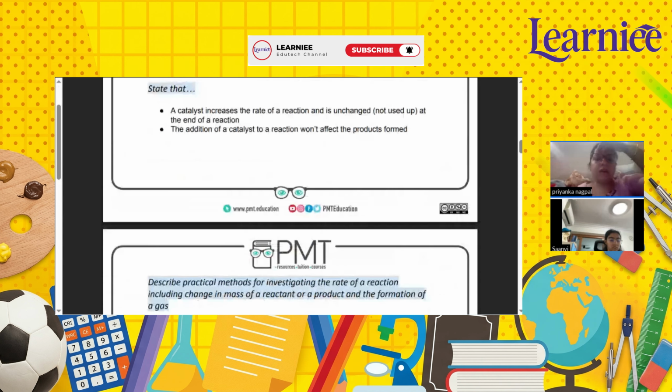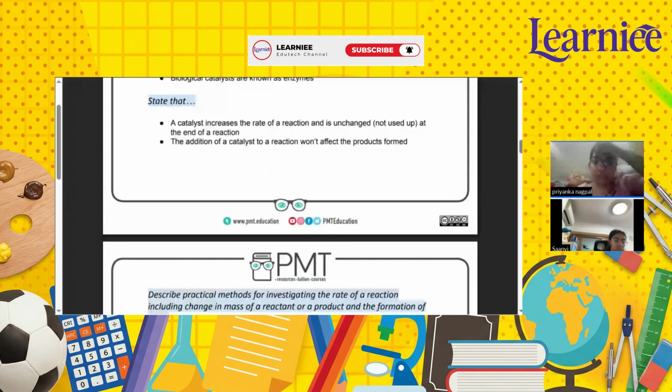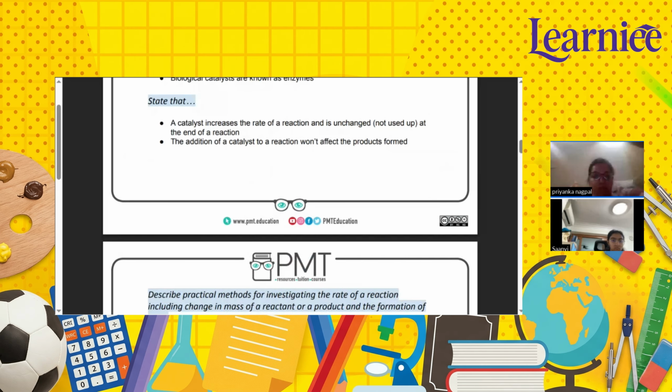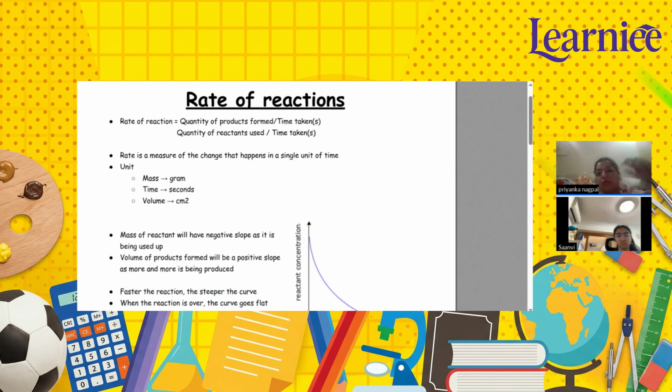Now, say that a catalyst increases the rate of reaction and is unchanged, not used up at the end of the reaction. So the addition of a catalyst to a reaction would not affect the product formed. A catalyst increases the rate of reaction and remains unchanged. Rate of reaction is equal to the quantity of product formed divided by time taken, or the quantity of reactant used. Mass is measured in grams, volume in centimeter cube, and time in seconds.